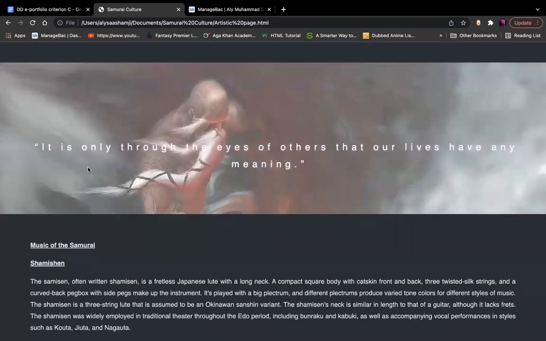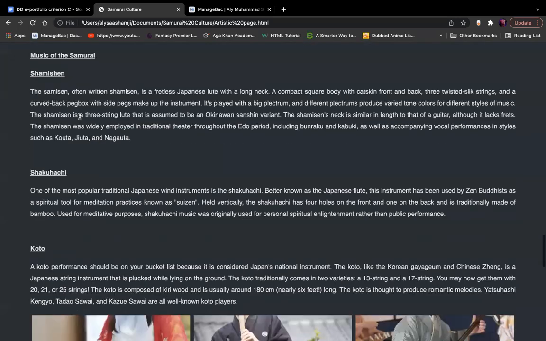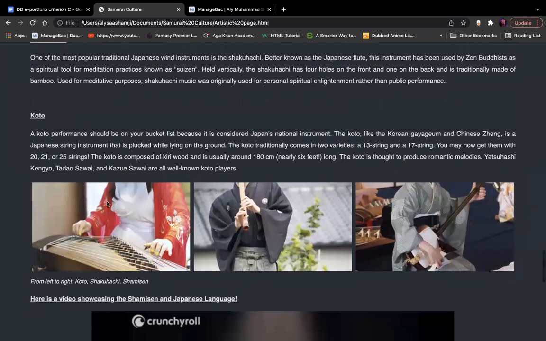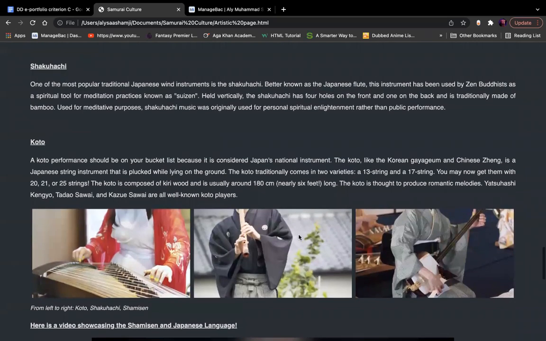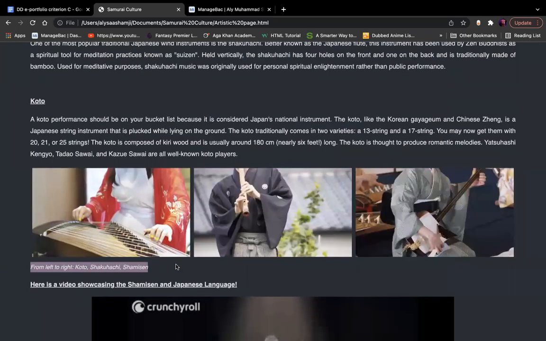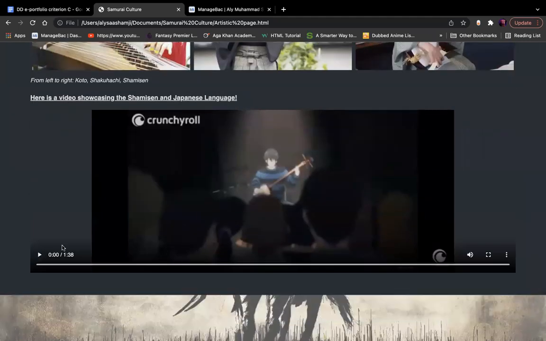Finally, here's another parallax scroll image, and here's the music of the samurai. And this is one of the changes that I made from Amazon weaponry to music. This is the koto. This is the shakuhachi, and this over here is the shamisen. It is written in italics here as an image caption annotation. And finally, here's a clip of the samurai language as well as the shamisen.